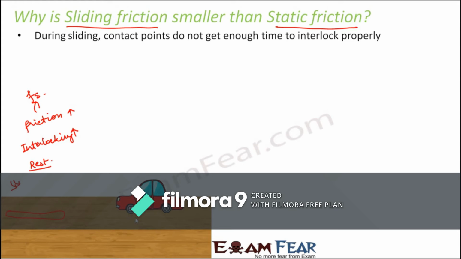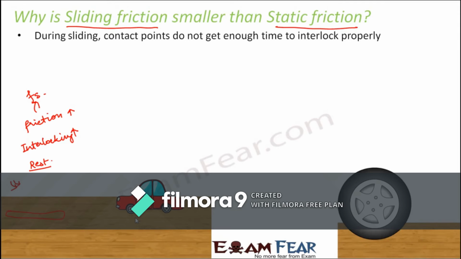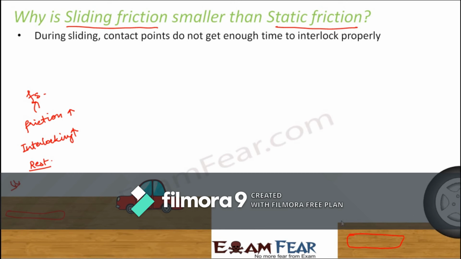Now when it is moving, what is actually happening? Let us have a closer look. This is the surface of contact, where the car is in contact with the floor. As it moves, it is moving in this direction. Forget about the rolling part as of now, because the wheel is also rolling. Even when it's moving, the wheel is first in contact with this surface, then with this surface, then with this part, and so on.